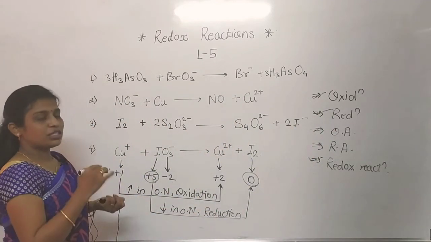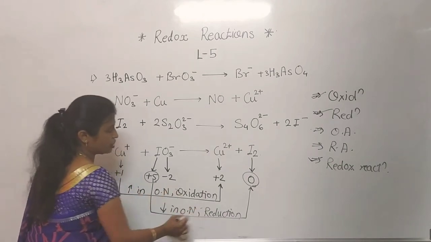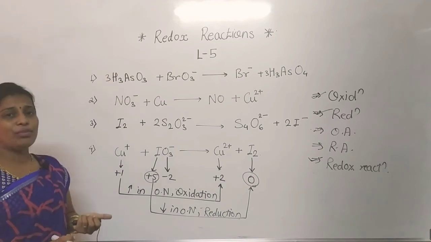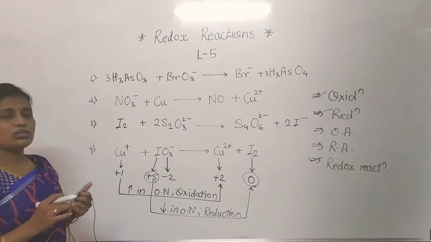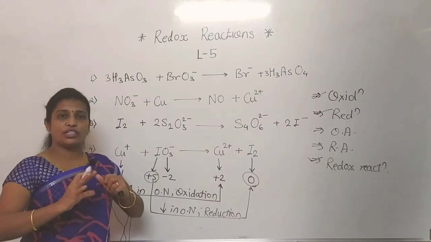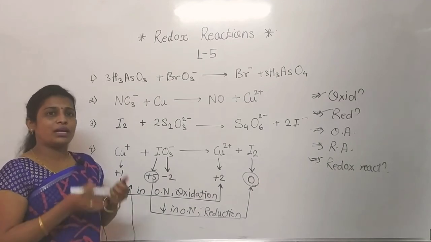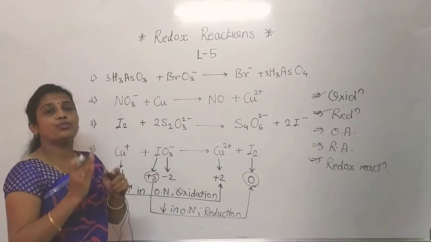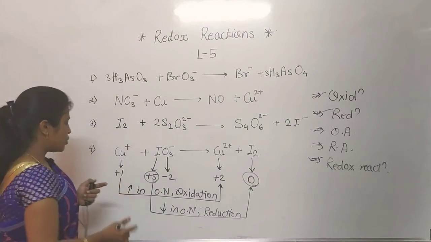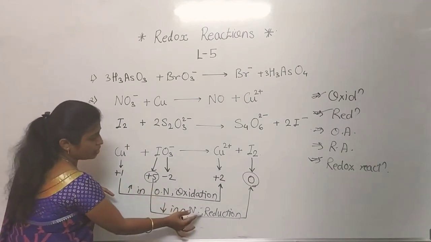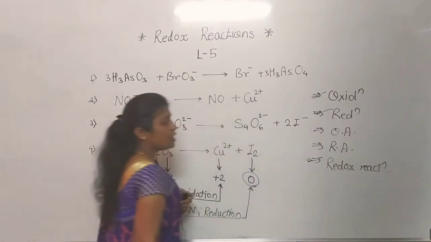So the next point is whether this is a redox reaction or not. Both reactions, oxidation and reduction, take place in the same reaction. So this is also an example of a redox reaction. Because not each and every reaction is a redox reaction. Sometimes there is a conversion from reactant to product, but that will not be a redox reaction. Okay, so listen carefully, oxidation and reduction both reactions are taking place in the same reaction. So this is an example of a redox reaction.